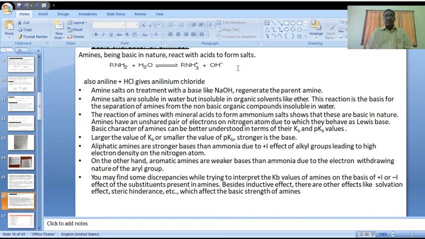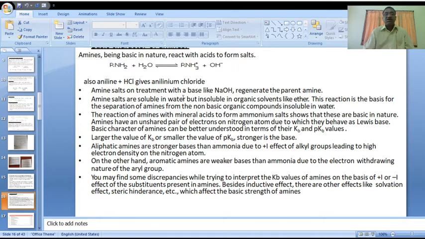Besides the inductive effect, there are other effects like the solvation effect. Not only based on the inductive effect can we predict the basic strength of amines. Solvation effect and steric hindrance also affect the basic strength of amines, so we should observe these in the compound.